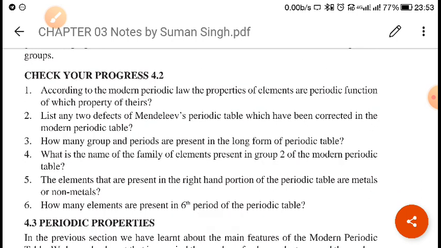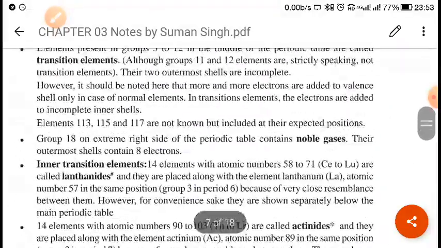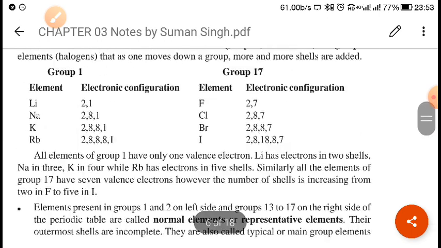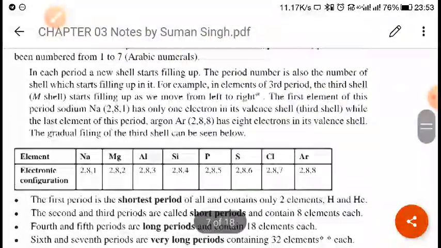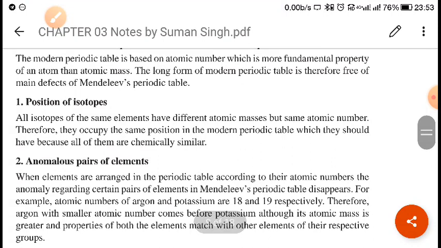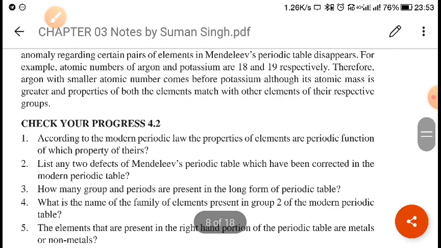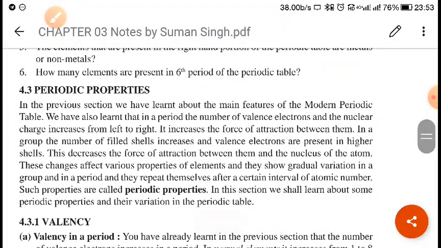There is one concept called periodicity. So periodicity means what? Periodicity means the repetition of the properties of elements after a regular interval when the elements are arranged in order of their increasing atomic number.